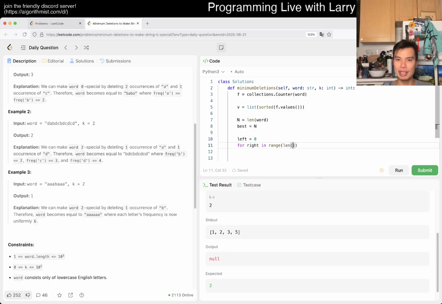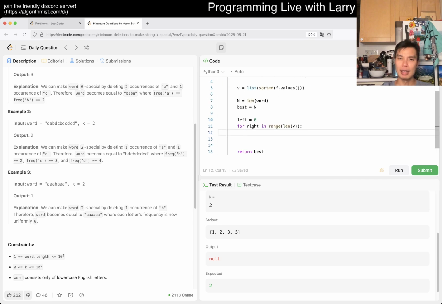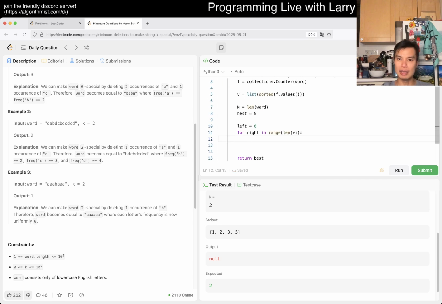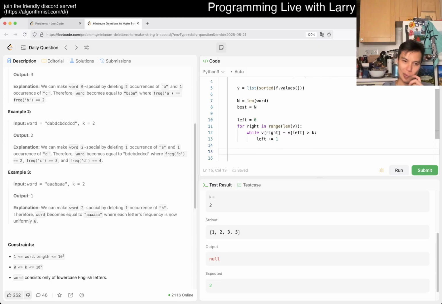In range of length of 3, and then here, just, if v of right minus v of left is greater than k, or while this is the case, then left increments, right? And that's it. I did miss some stuff. I mean, you could do a for loop to sum it up, but you can also do it with prefix sum if you want. So maybe it will be alpha cubed or something. But here, by now, we know that v sub right minus v sub left is going to be less than or equal to k.